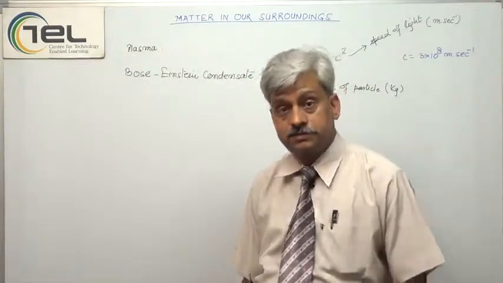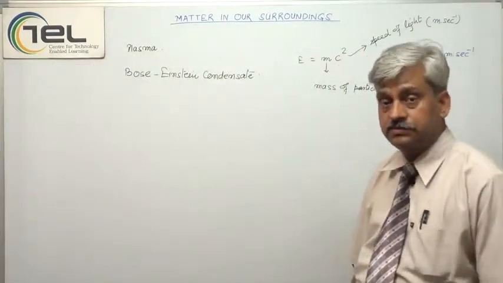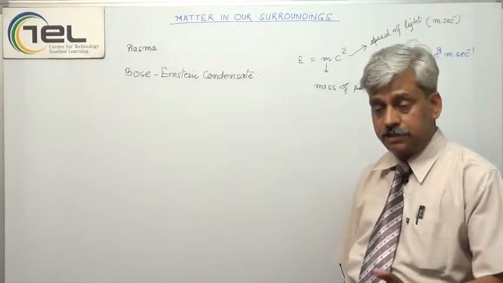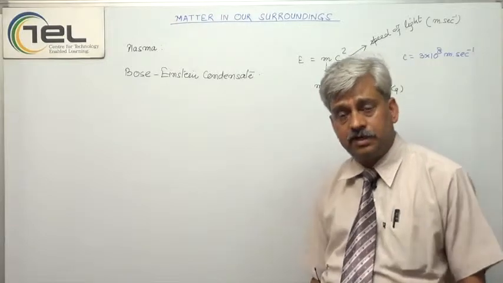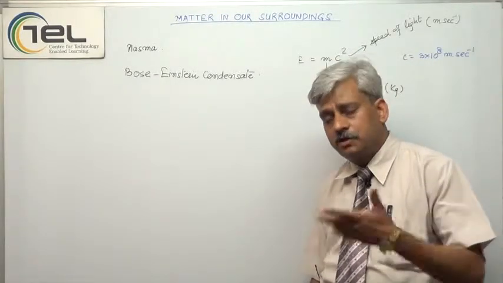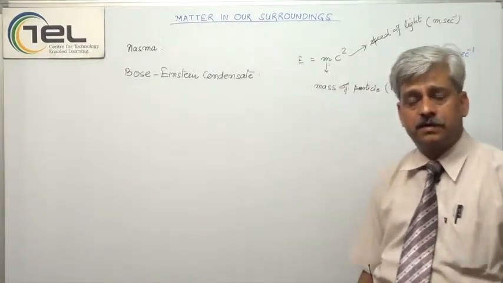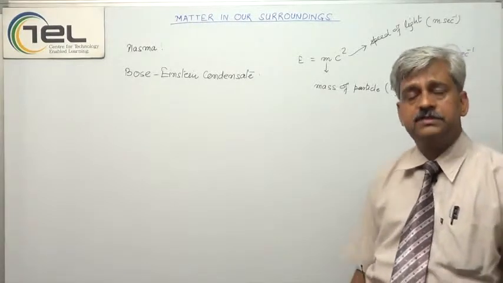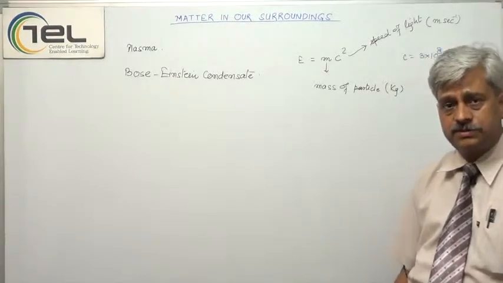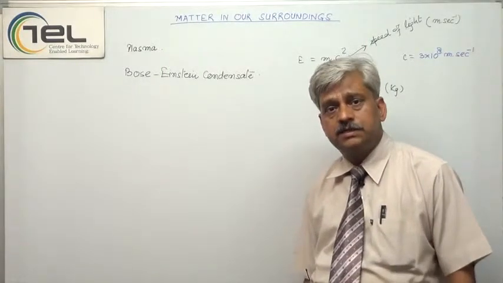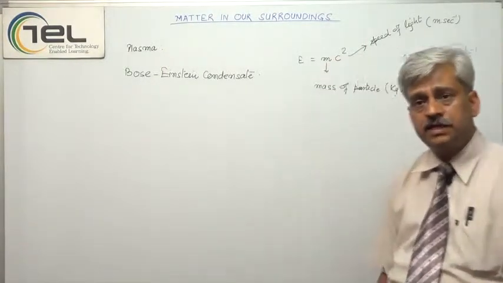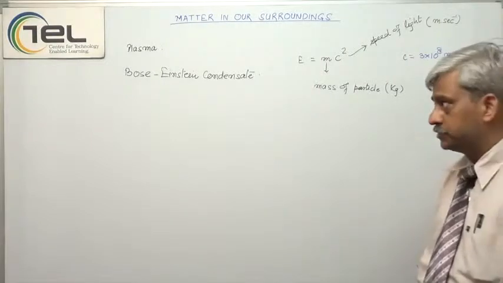In solids, you know they have a certain shape that cannot be changed, but liquids and gases adopt the shape of the container in which they are kept. Why is this happening? This is again on the basis of the interparticle forces, and again on the basis of the degree of freedom of the molecules.